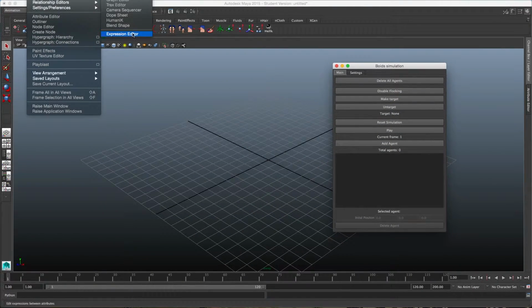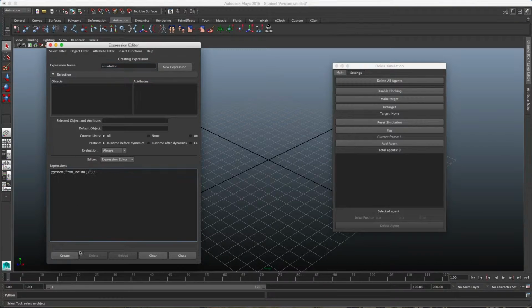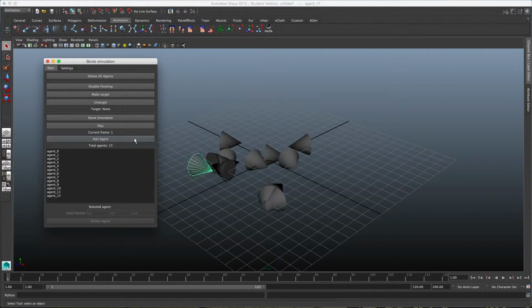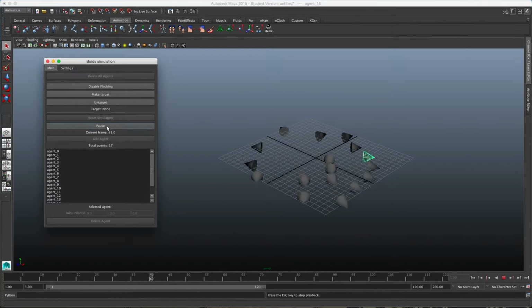To get the simulation up and running, open a new scene in Maya, load and run the script, then create a new expression calling the runBoids function.